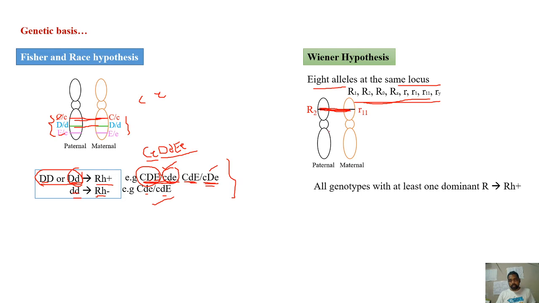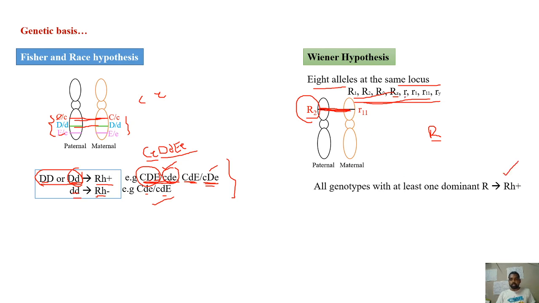If, for example, the person has at least one capital R, and in capital R again I have 4 different possibilities, R1, R2, R0, RZ, then that blood group will be RH positive.